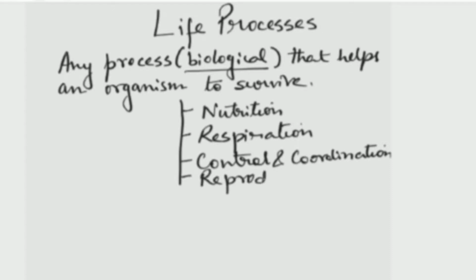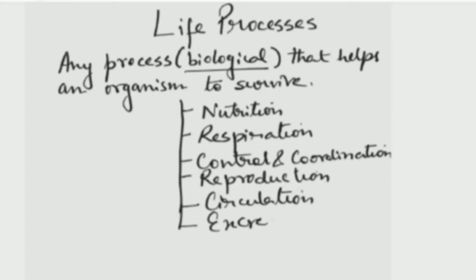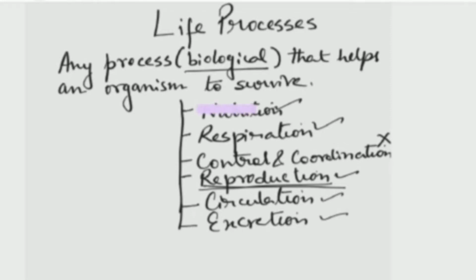Next comes reproduction. Here in this syllabus you will read the reproduction chapter for term 2. Then comes conduction, or circulation, the circulation process, and finally excretion. So here you will learn about nutrition in plants and animals, and respiration, aerobic and anaerobic. Control and coordination is deleted. Nutrition and respiration are for term 1, reproduction is for term 2, and then circulation and excretion. These highlighted parts are in this chapter on life processes.